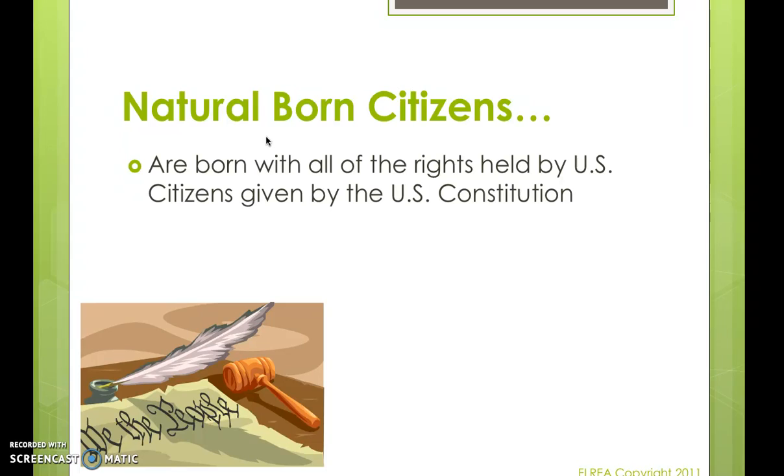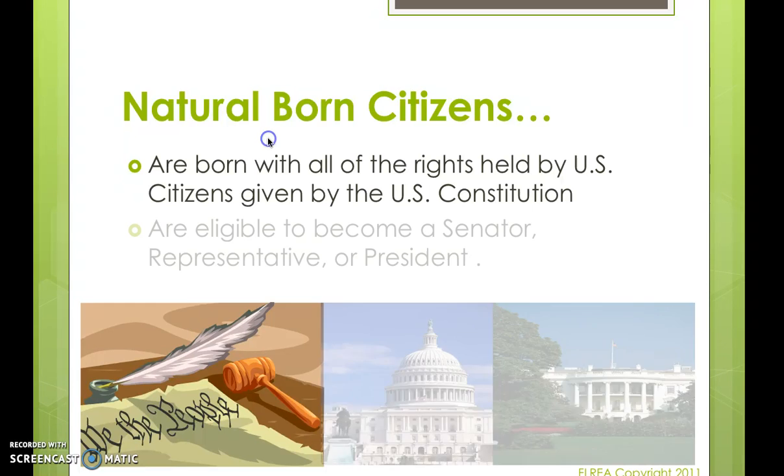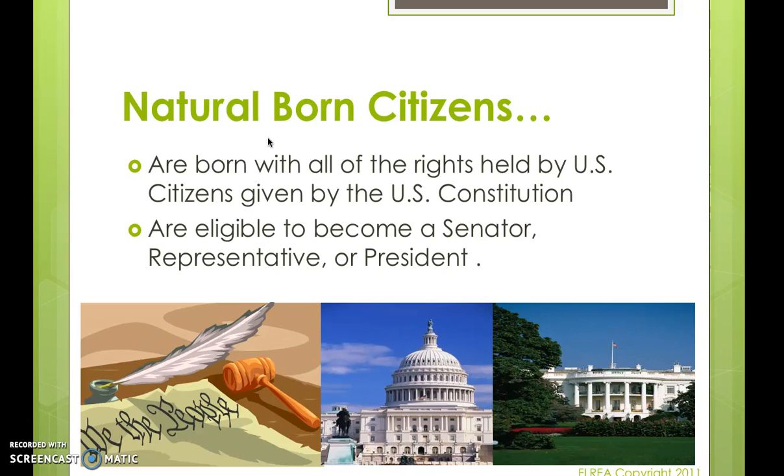Natural-born citizens are born with all of the rights held by the U.S. citizens given by the U.S. Constitution. So if you are natural-born, you get every right that every citizen should have. You are also eligible to become a senator, a representative, or the president. For example, when Barack Obama ran in 2008, people often questioned if he was technically a natural-born citizen. However, it was determined that he was born in Hawaii, which is a state, and therefore makes him natural-born by soil.